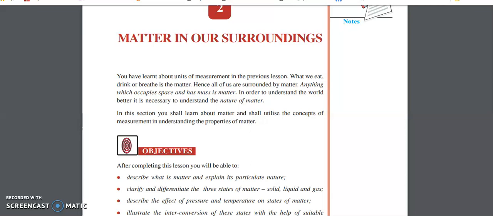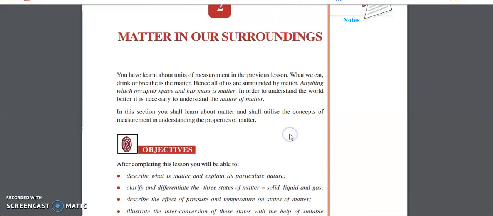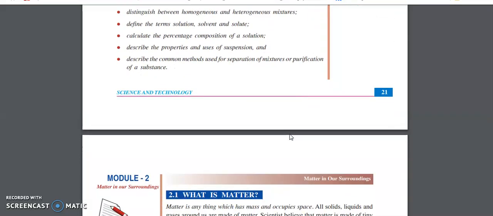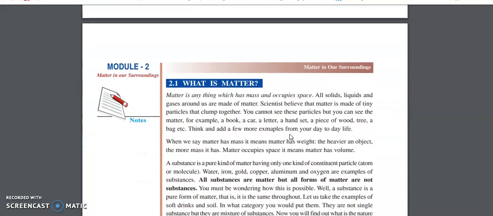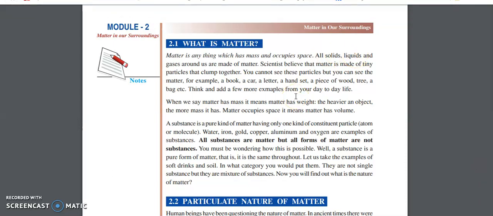So what is meant by mass and what is meant by the term space? The term mass denotes that the thing has weight in it. So we have seen that matter is anything which has mass and it occupies space. The liquids, the solids and the gases around us are made up of matter. So this lesson focuses on matter in our surroundings. In general, we say that all the solids, liquids and gases are the different forms of matter which are around us.